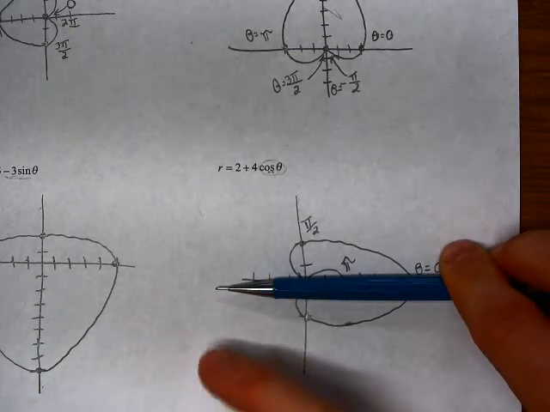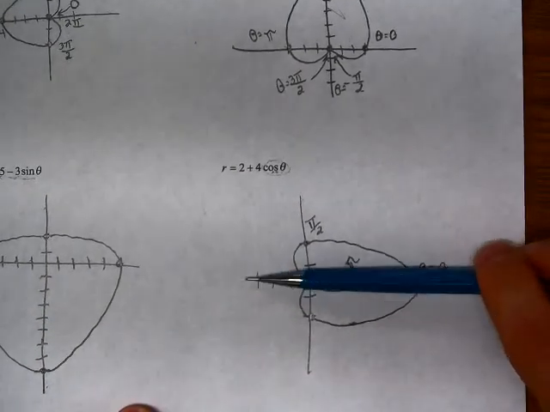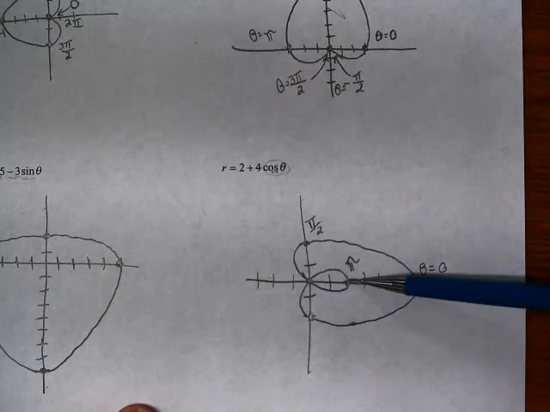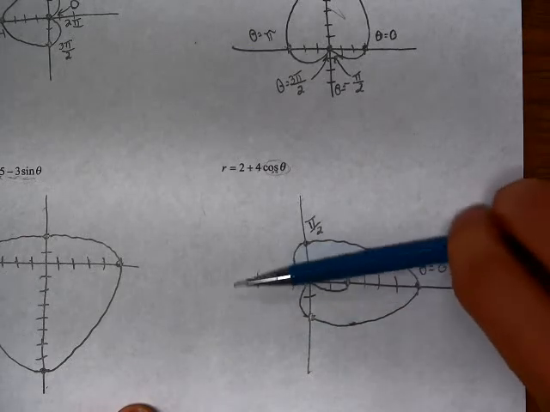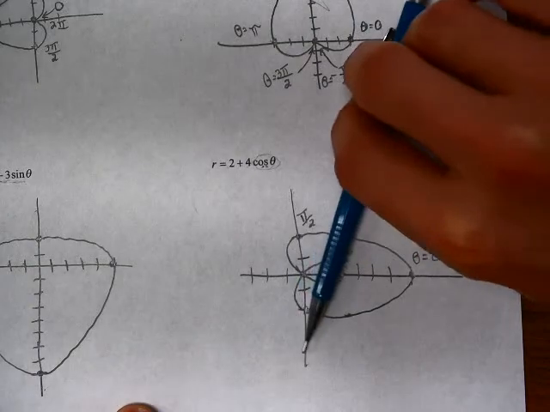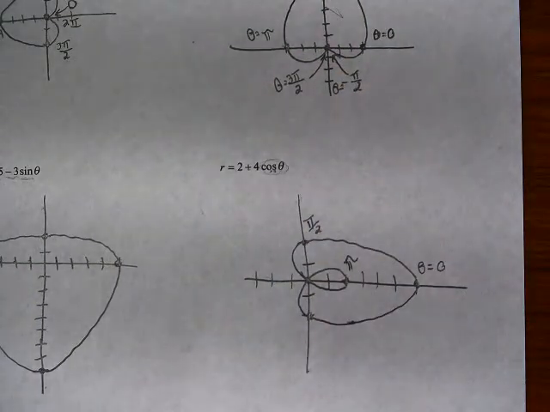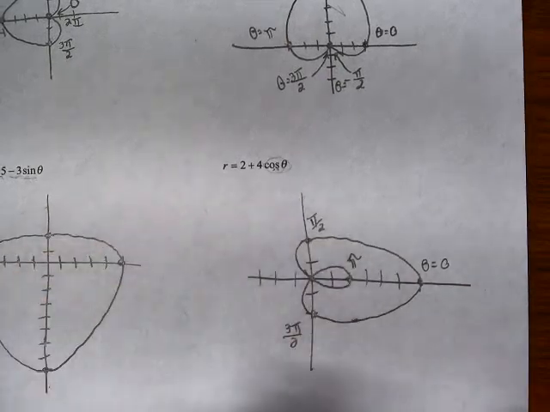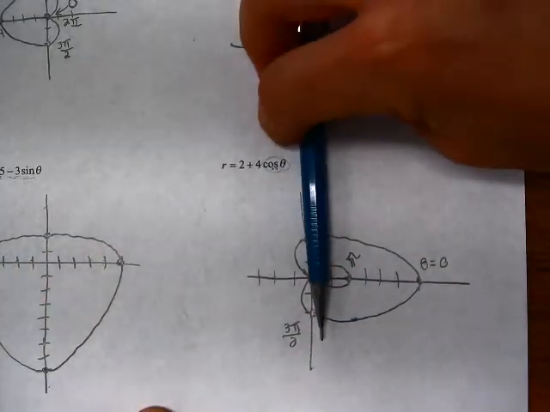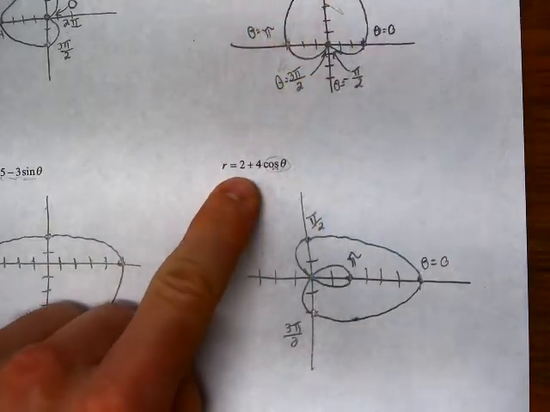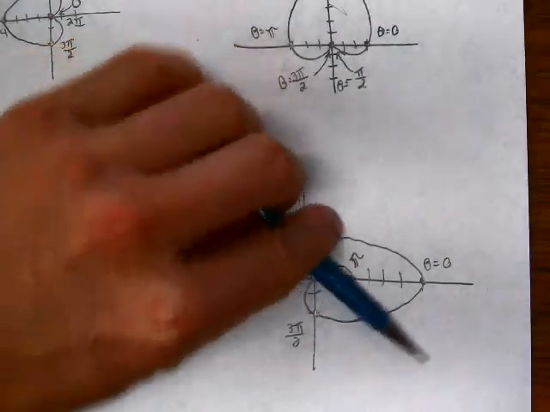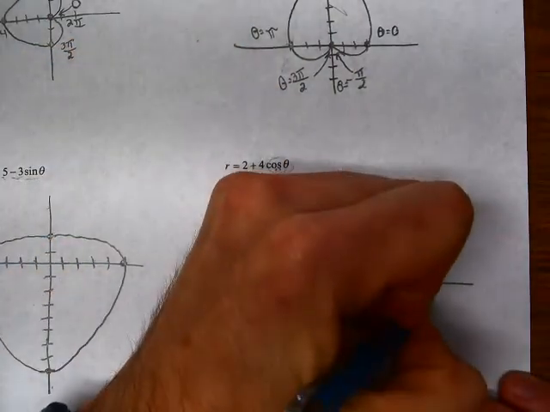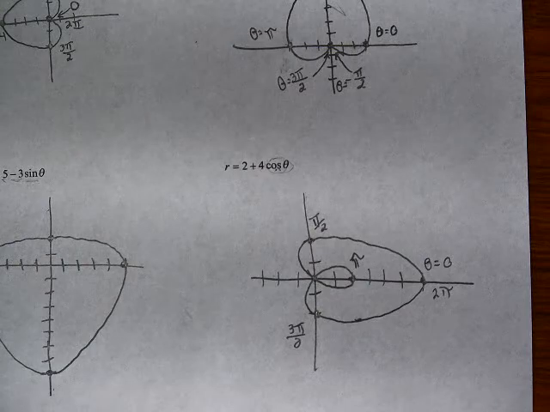So our angle is pointing here to the left, but we're taking 2 steps back to get to this point. Then as we rotate around this way, we're getting closer and closer to 3 pi over 2, where the cosine is again equal to 0. So our r is equal to 2, and of course we continue around to 2 pi, and we get back to that 6 location.